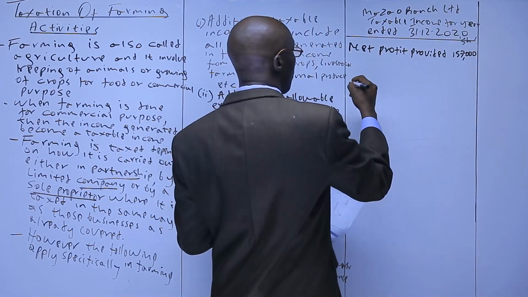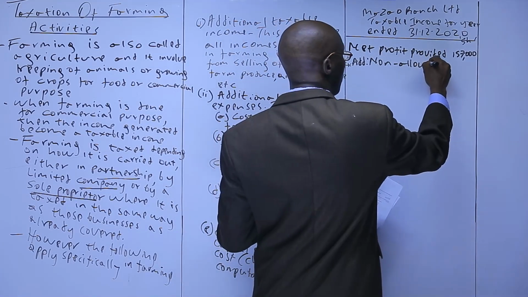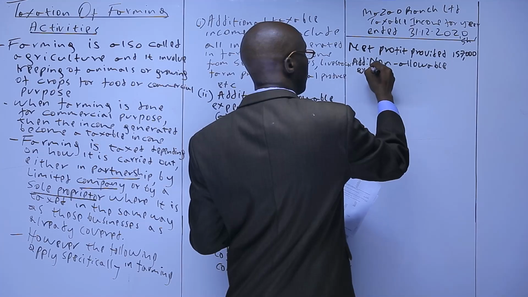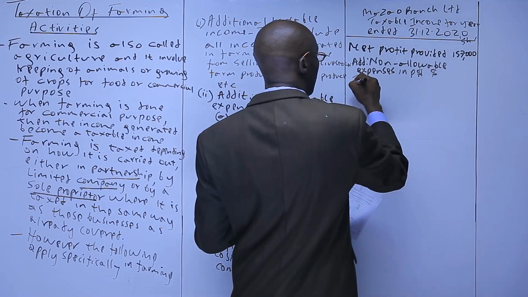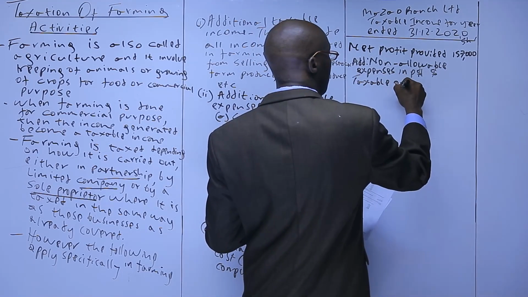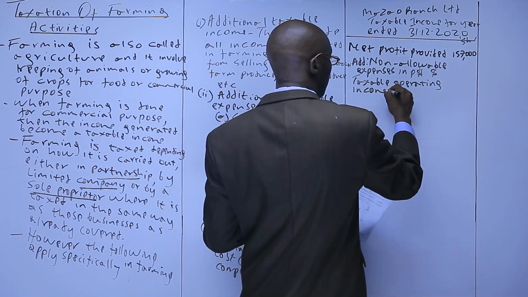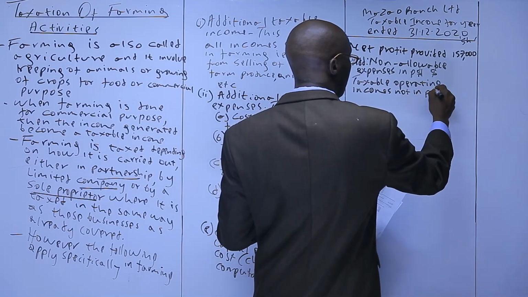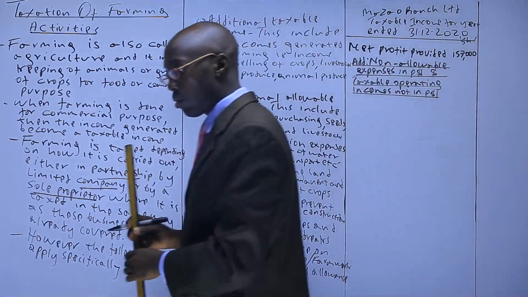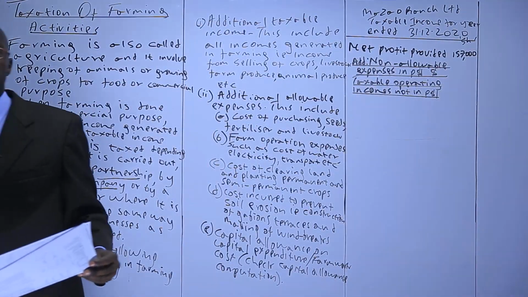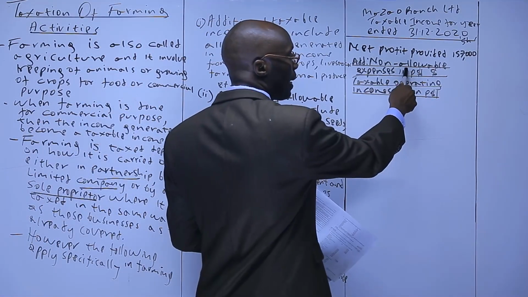Then when you are using the net profit method, we said you add non-allowable expenses in P&L and taxable operating income not in P&L. So just like we have been using the net profit method, we'll go through the P&L and look for the expenses that are not allowable in the P&L first.